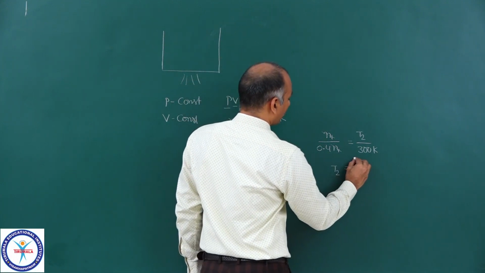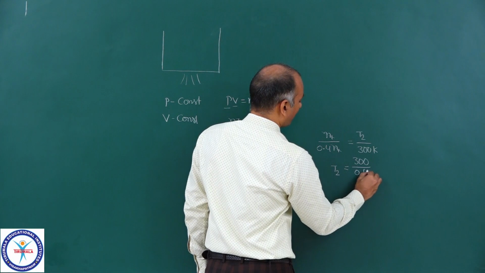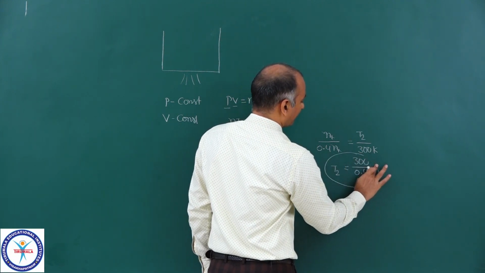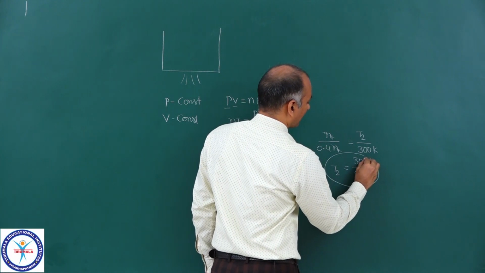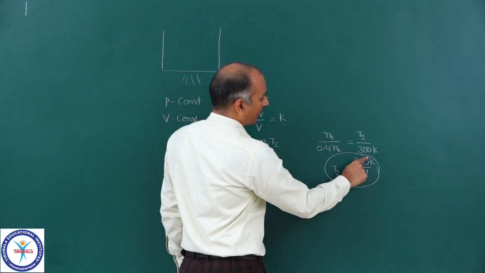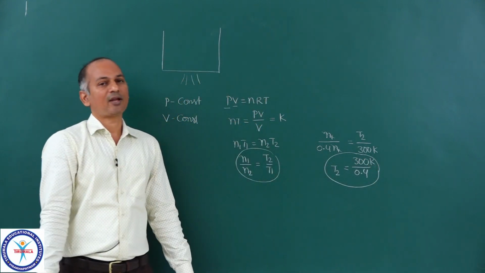So T2 becomes equal to 300 upon 0.4. Now this is the final expression. 300 Kelvin upon 0.4. Now that is the final answer.